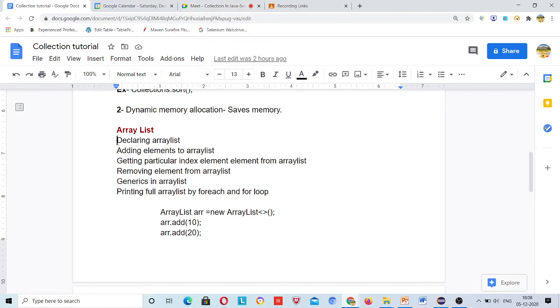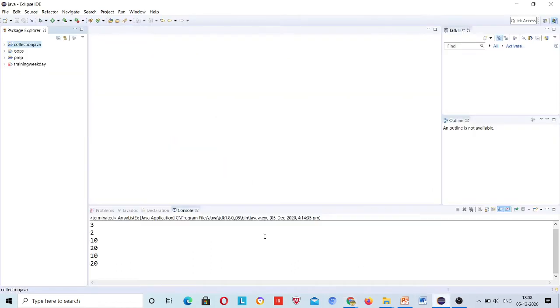One person answered that we can store heterogeneous data types in array list. I had just asked about collection, but he started from array list. Doesn't matter, you at least tried. But we can also restrict array list from storing heterogeneous data types by providing generics to it, and we will see that today. Let's start with array list.